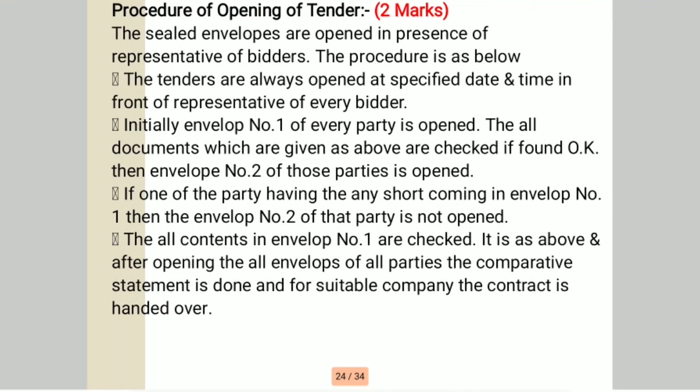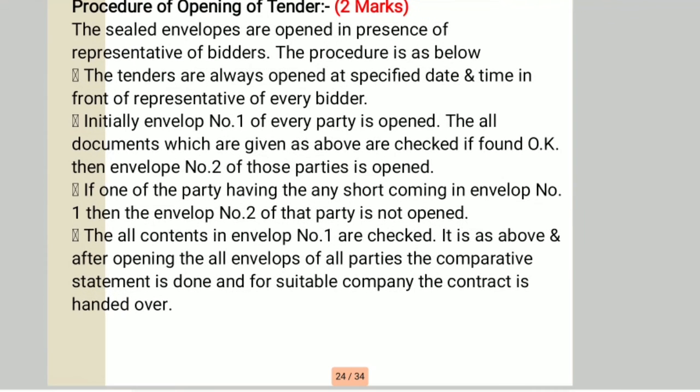If one of the parties has any shortcoming in envelope 1, then envelope 2 of that party is not opened. All the contents in envelope number 1 are checked. If it is as above, then after opening all envelopes of all parties, the comparative statement is done, and for the suitable company the contract is handed over.